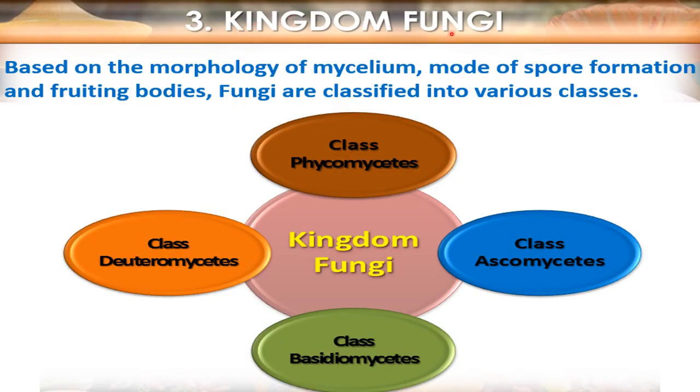Now kingdom fungi, classes. Based on the morphology of the mycelium, meaning the external structure of the mycelium, the mode of spore formation, whether asexual or sexual spores are formed, and fruiting bodies, which give rise to the spores, fungi are classified into various classes. These are the four main classes of fungi: first is phycomycetes, second is ascomycetes, third is basidiomycetes, and fourth is deuteromycetes.